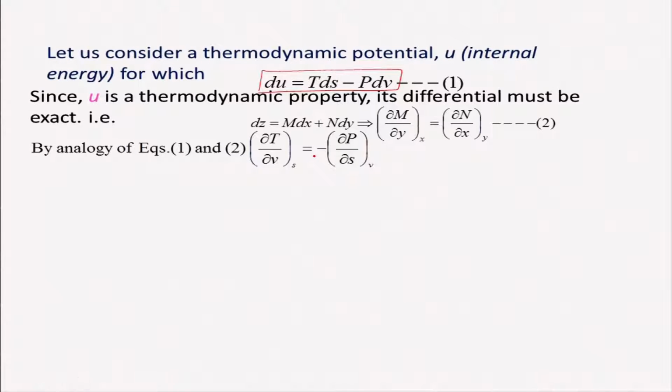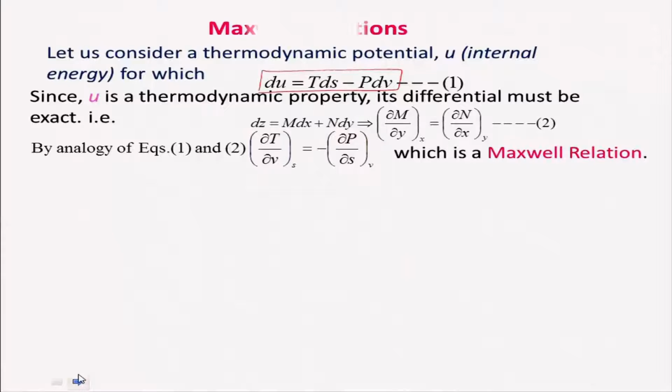And this expression is known as the Maxwell relation. It is a very important aspect used in thermodynamics, particularly for having the thermodynamic relations. The objective of thermodynamic relations is to connect the non-measurable properties with the measurable properties. In a similar manner, we will be using the other Gibbs equations. There are a total of 4 Gibbs equations we derived in the last lecture, so we will be using those.